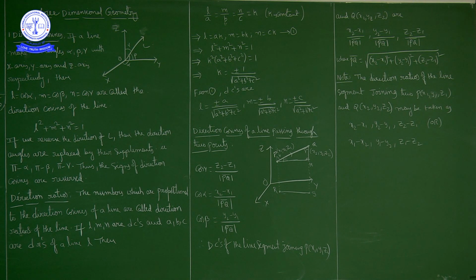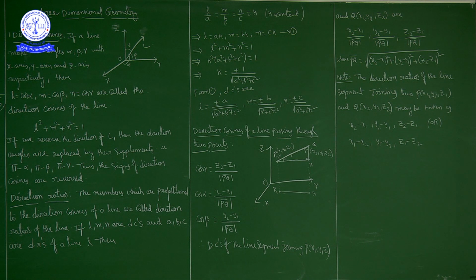But direction ratios of the line joining P and Q: simply, point minus point always gives direction ratios. If (x1, y1, z1) and (x2, y2, z2) are 2 points, then the corresponding direction ratios are either x2 minus x1, y2 minus y1, z2 minus z1, or you can write x1 minus x2, y1 minus y2, z1 minus z2. Point minus point always gives direction ratios.